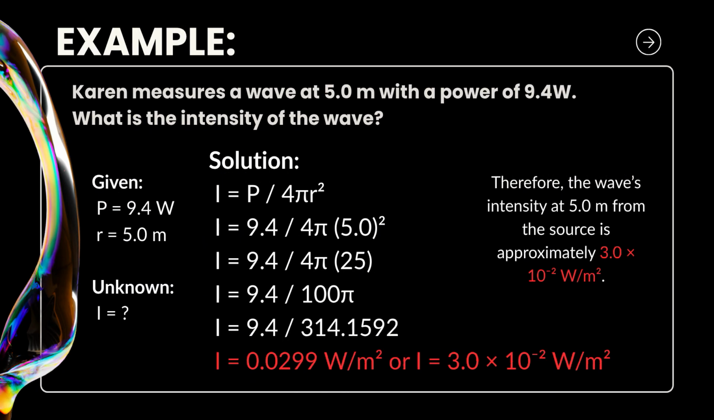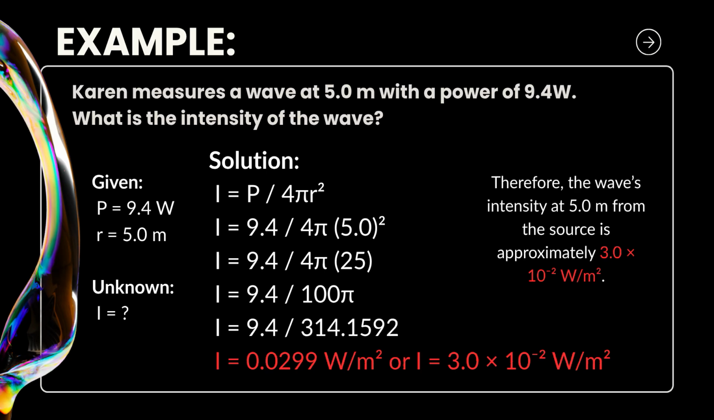Example, Kerwin measures a wave at 5.0 meter with a power of 9.4 watt. What is the intensity of the wave? So first things first, we have to define the given and the unknown. For the given, we have the power which is 9.4 watts and the radius or the distance which is 5.0 meter, and the unknown is the intensity of the wave. So for the solution, we have to use the intensity of wave formula, which is intensity equals P over 4 pi r squared.